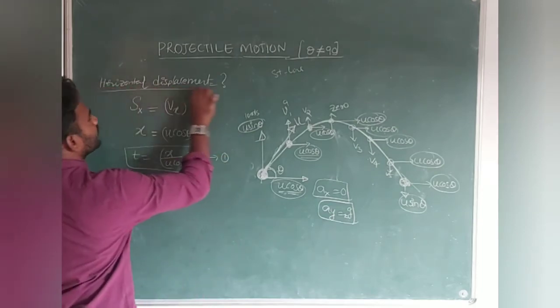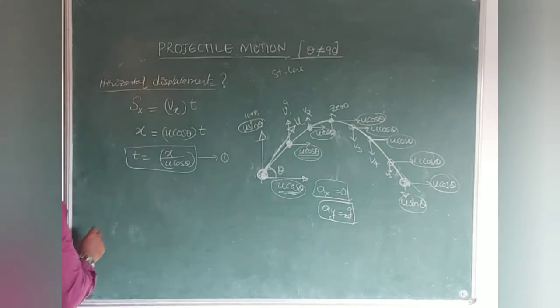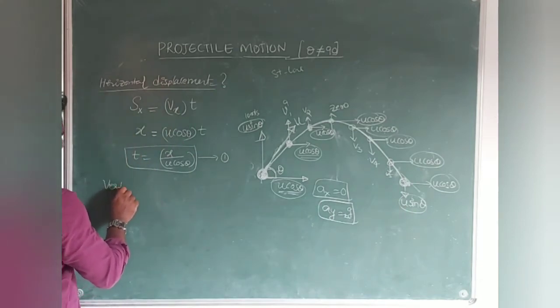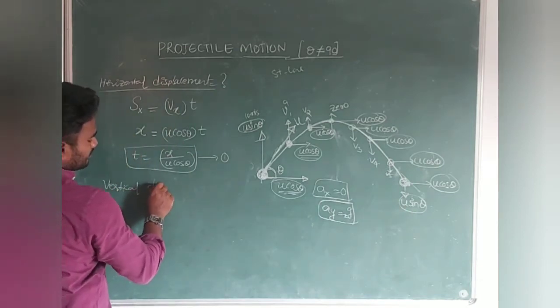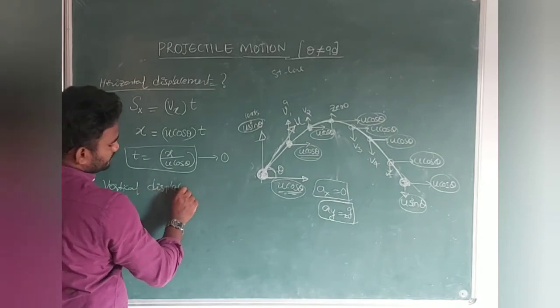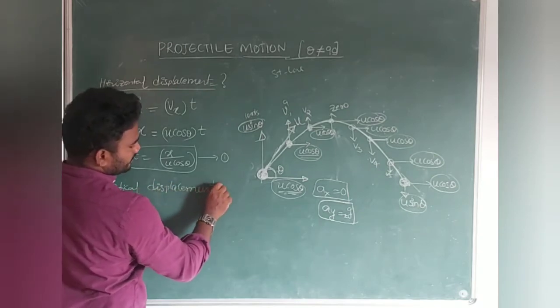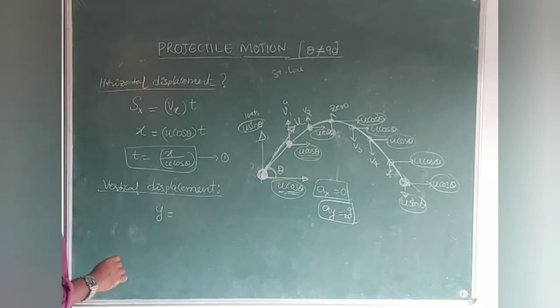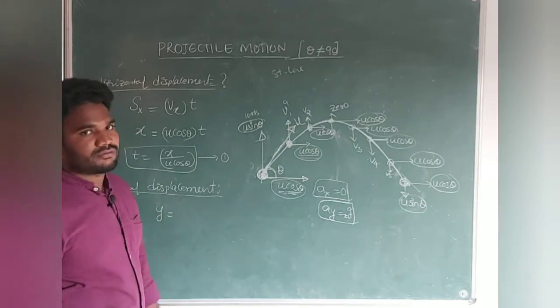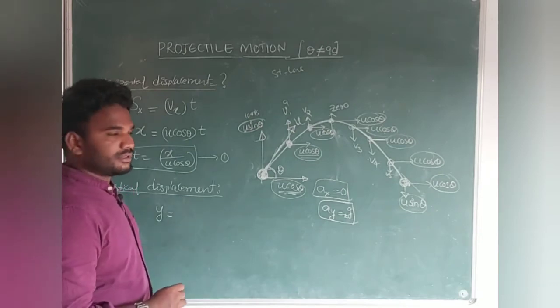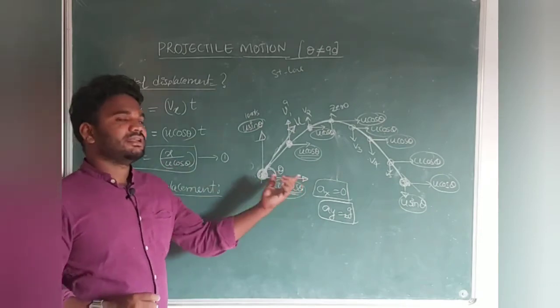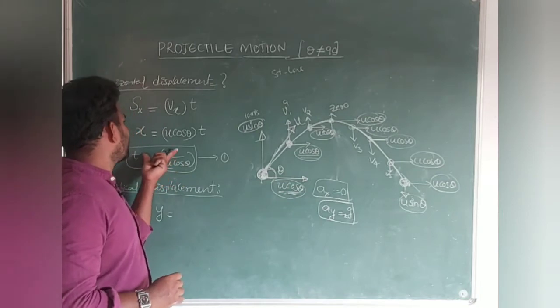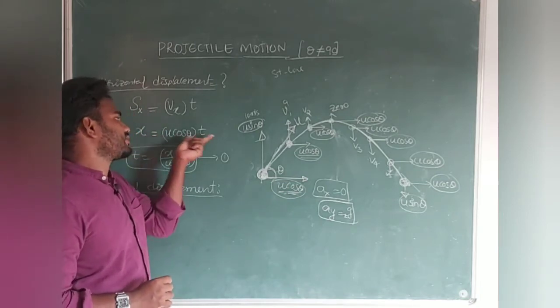Now let me go for vertical displacement, students. What do you mean by vertical displacement? Y is equal to S is equal to ut plus half at square. That formula you can use. Since this side has uniform velocity, that's why directly I took displacement is equal to velocity into time.